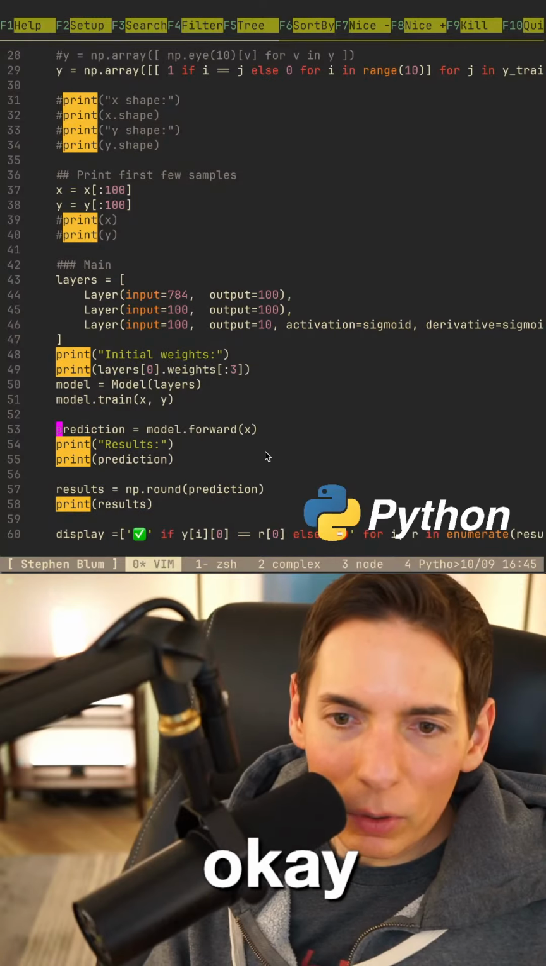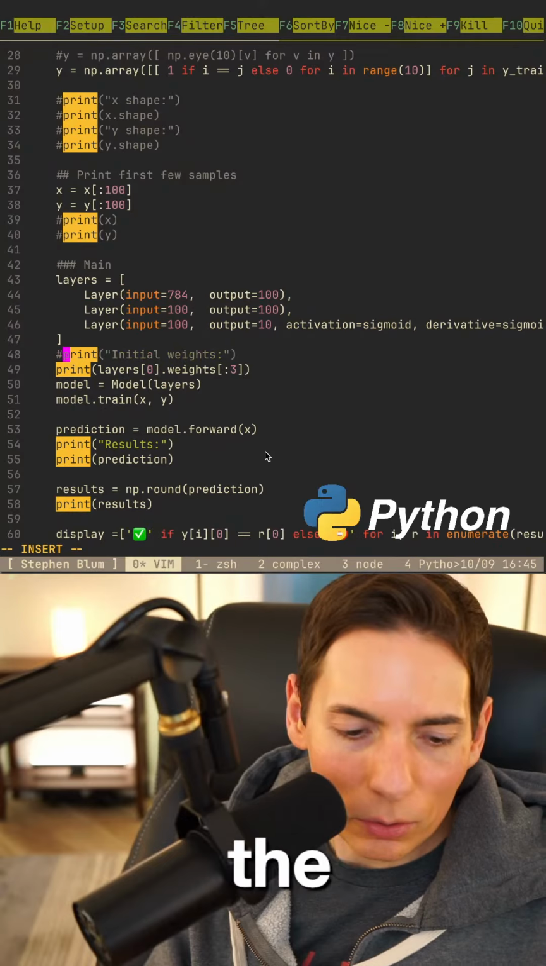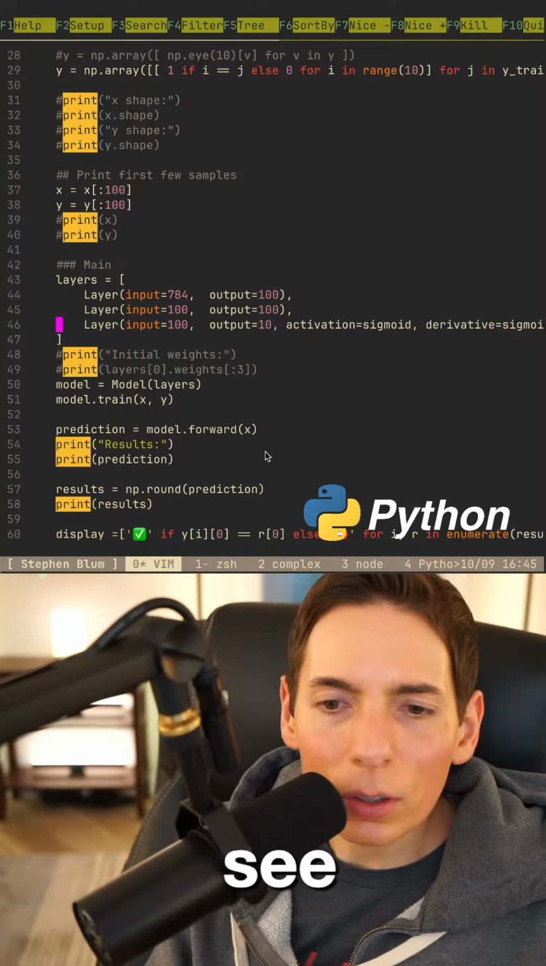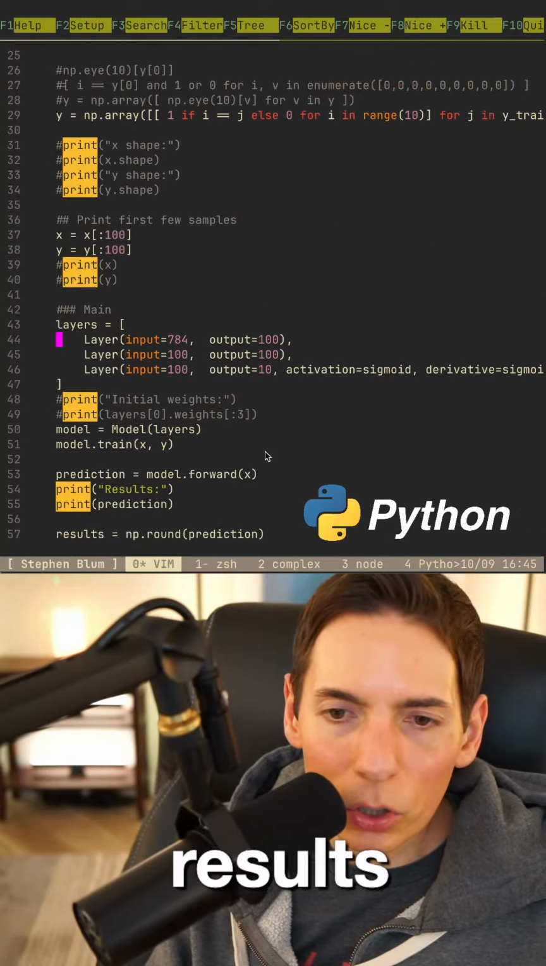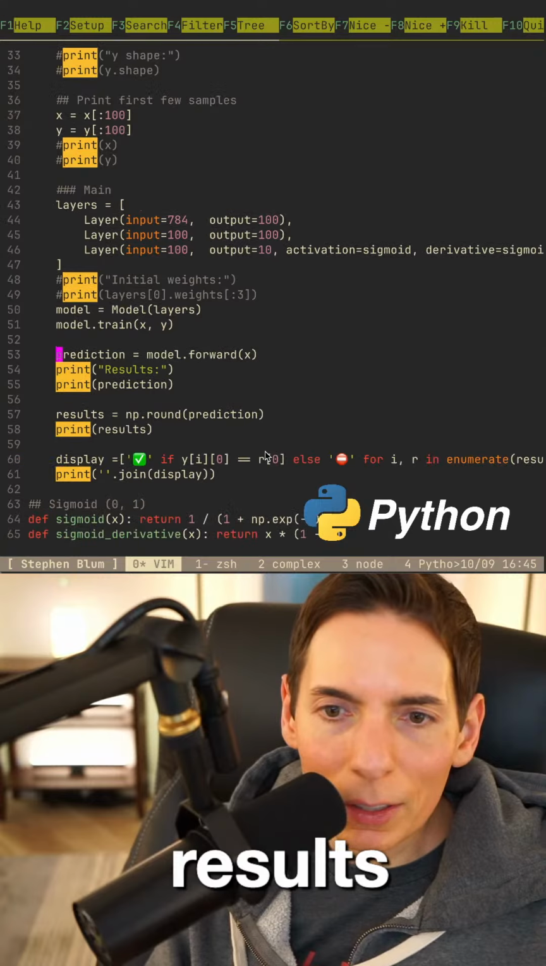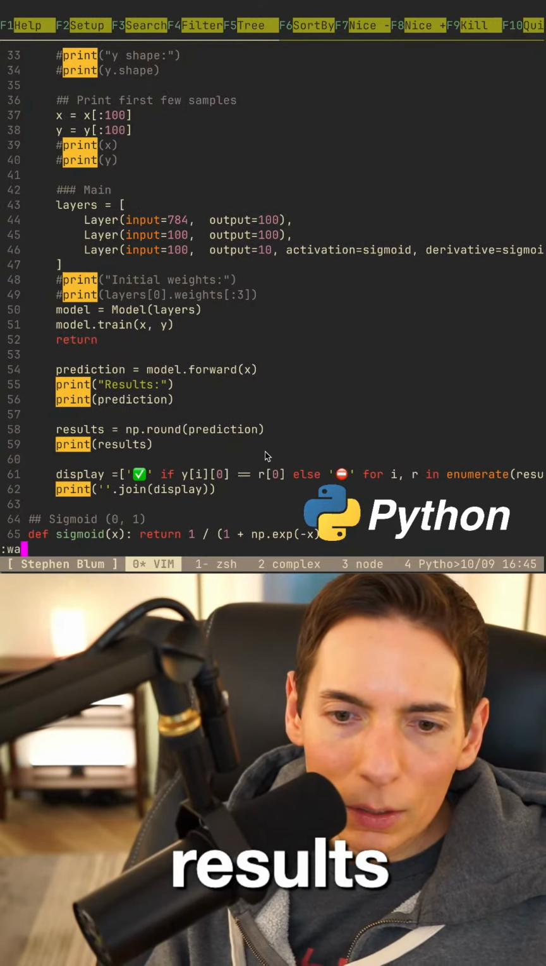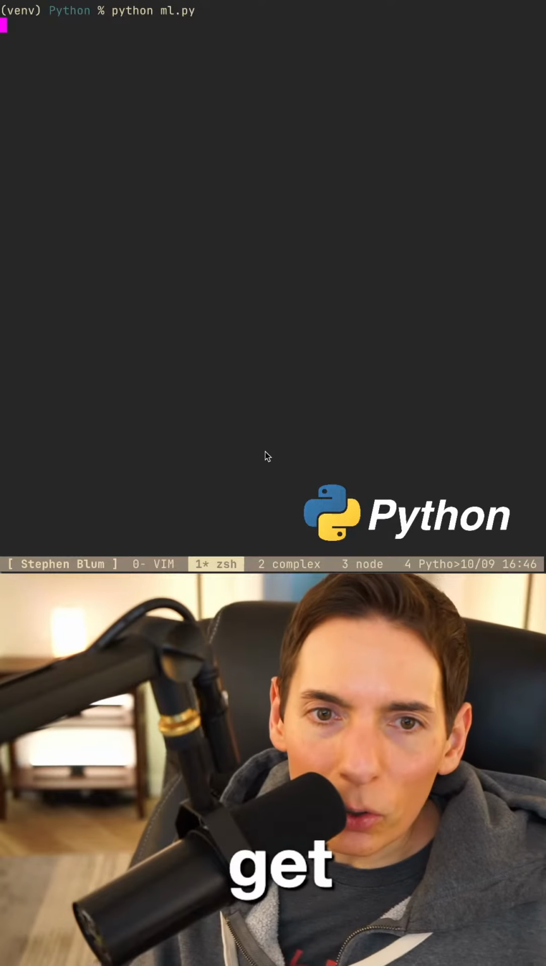Okay, let's get rid of, we don't need the weights. Let's see what else. We don't want the results. What we'll do is we'll just say return. We'll return immediately after training. Return, here we go. Now we can get our results that we want to see.